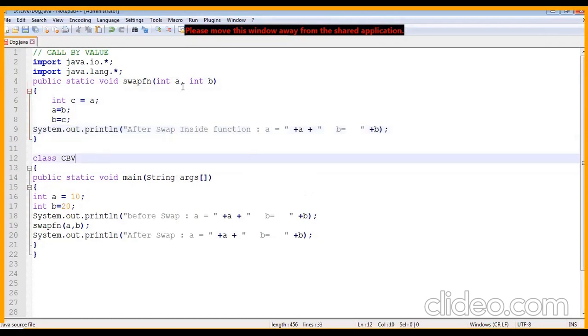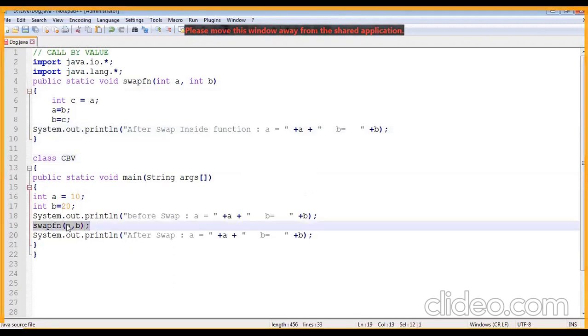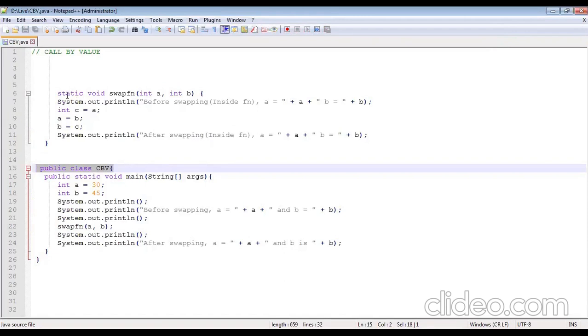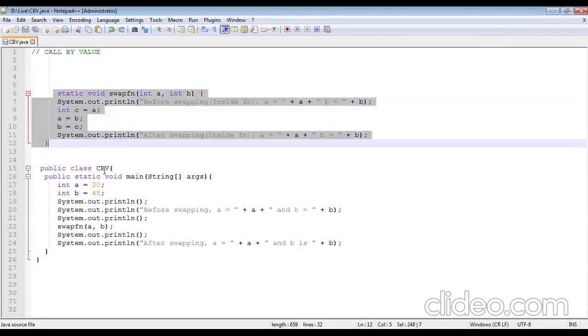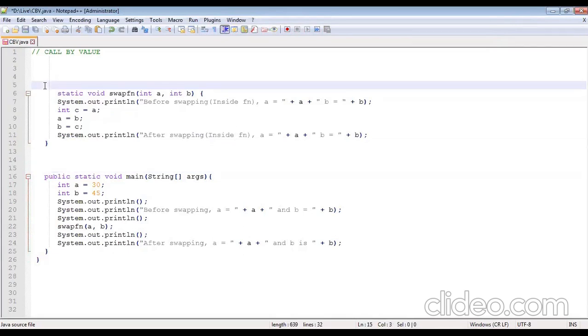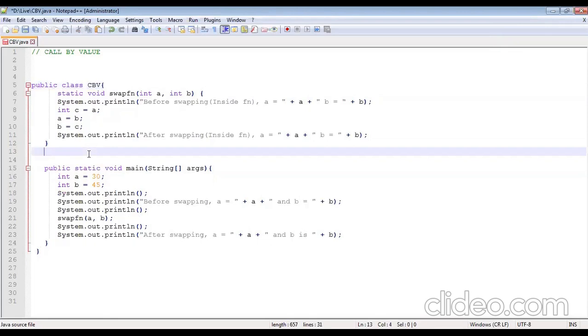I'm passing my values, I call it call by value. I'm calling a function over here. The values are passed, the values go in here, and all I'm doing here is swapping. I had written this swap function outside the class, so I'll cut it and put it inside my class. I'll save my program.